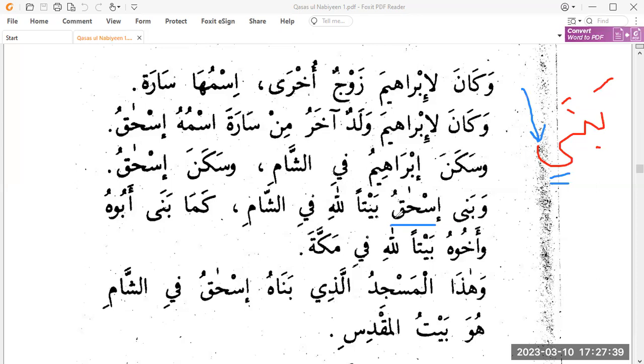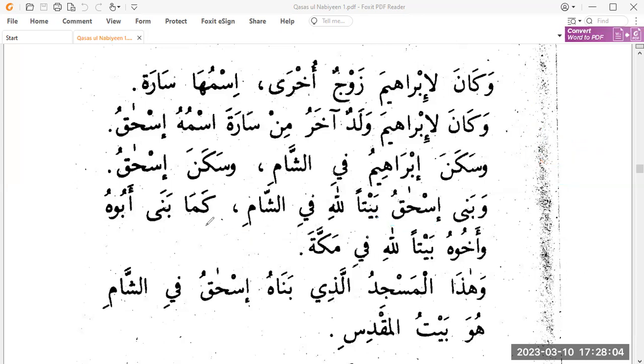And the sign of rafa' is the dammah zahirah. Baytan is maf'ul bihi mansub, and the sign is the fathah zahirah. Lillah is jar majrur, fi Sham again jar majrur. So bana Ishaq, Sayyidina Ishaq alayhi salam built baytan, a house, indefinite, for Allah in Sham. So in the Sham, he built a house for Allah.